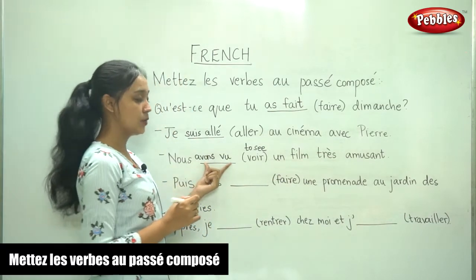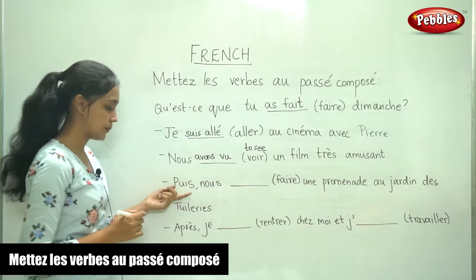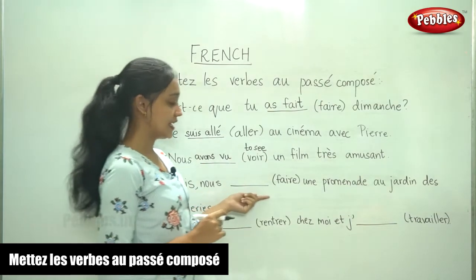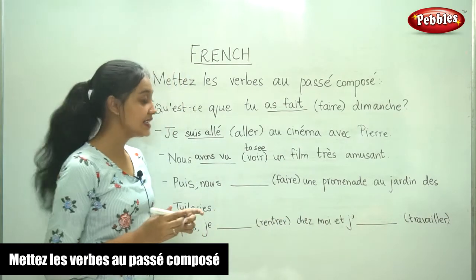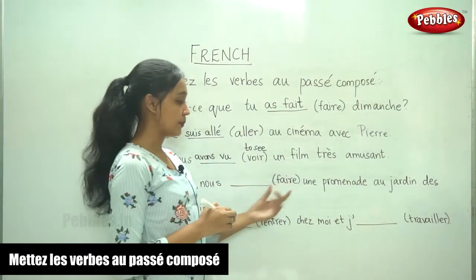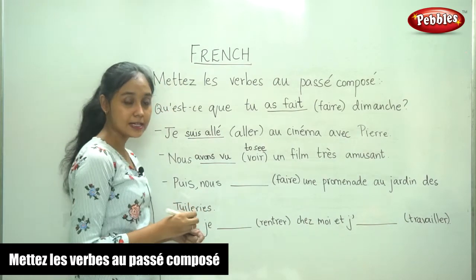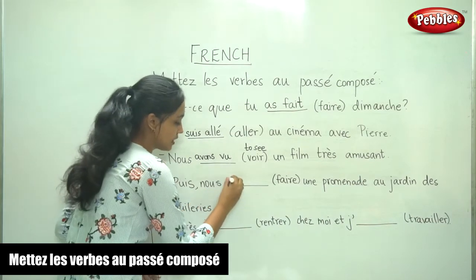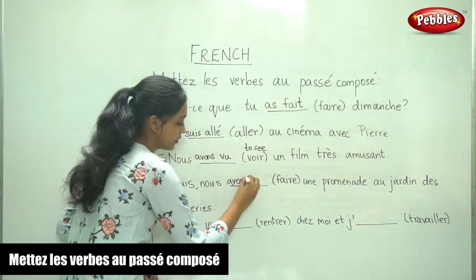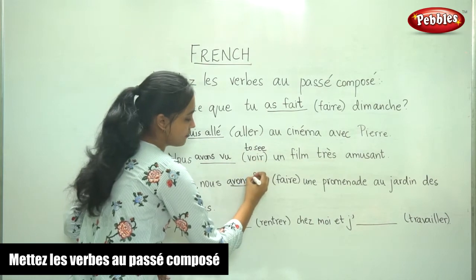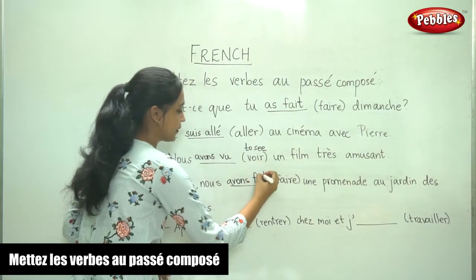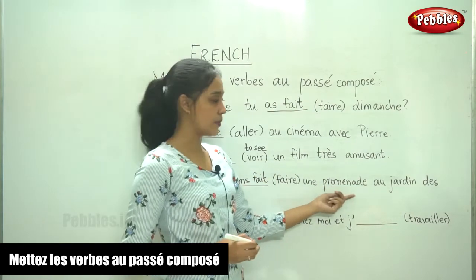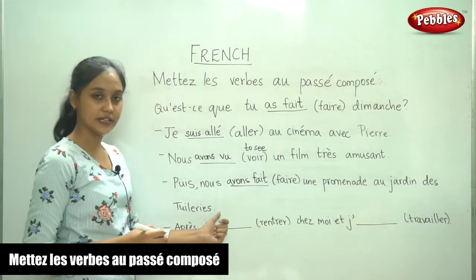So this is how we write the passé composé. Then the next sentence. Puis nous ___. The verb here again is faire. So we know that faire takes avoir as the auxiliary. So for nous it is nous avons. And the past participle of faire is fait. Nous avons fait une promenade au jardin des Tuileries.